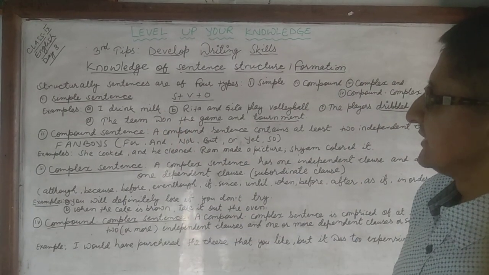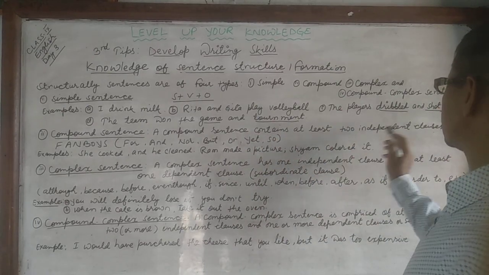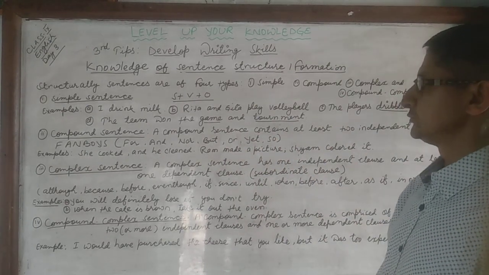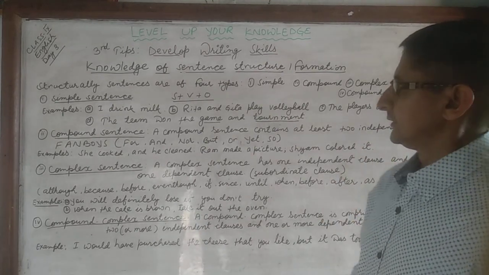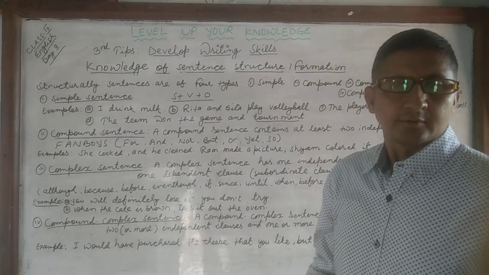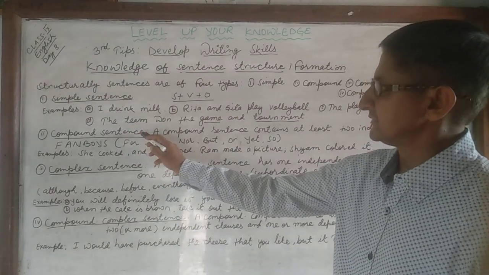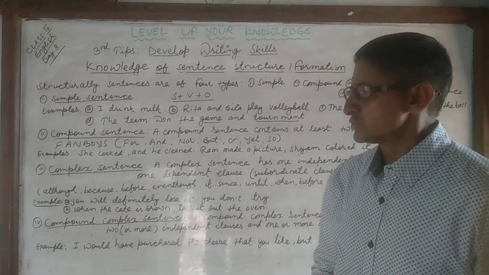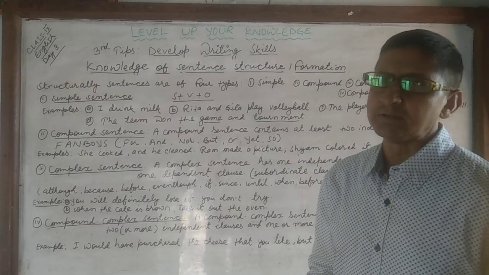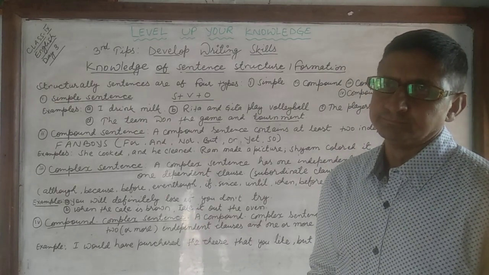Another type of sentence is a compound sentence. A compound sentence contains at least two independent clauses. We have discussed what an independent clause is.